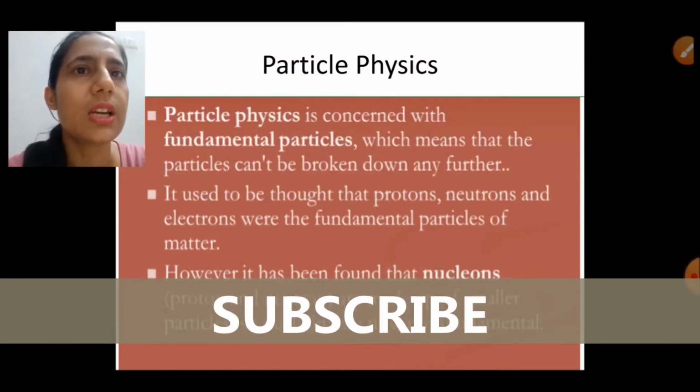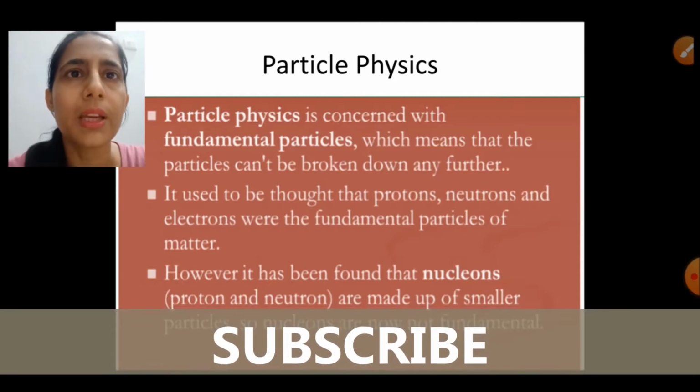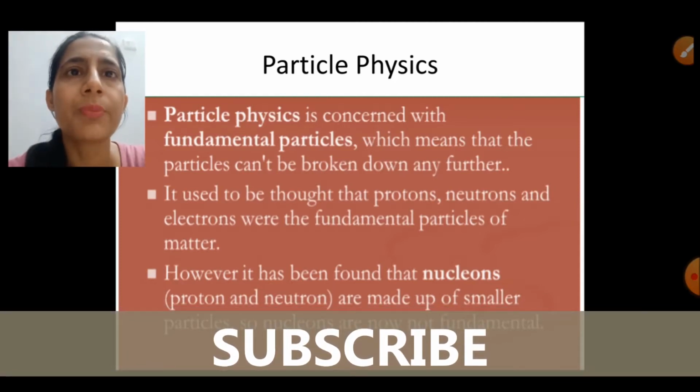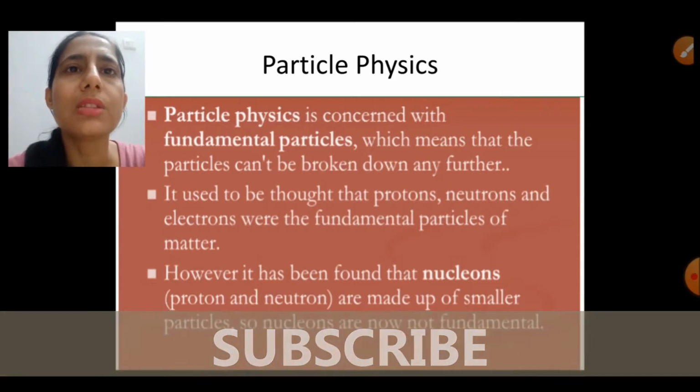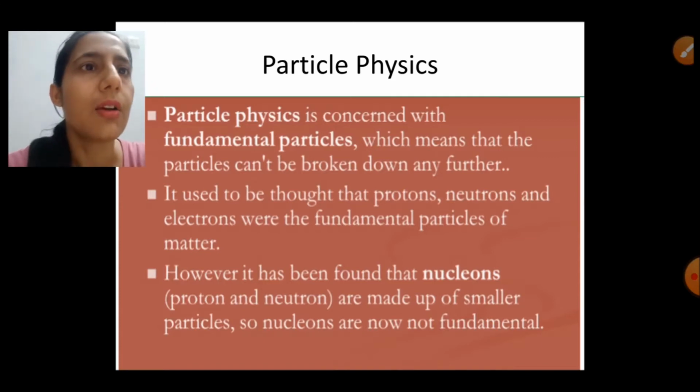Initially it was thought that electrons, protons and neutrons, which are constituents of atom, are the fundamental particles of matter. But later on, with experiments, it was found that protons and neutrons have further structure. Protons and neutrons consist of quarks. So it means that protons and neutrons are not fundamental particles. Quarks are the actual fundamental particles. So to date we know that electrons and quarks are the fundamental particles in particle physics.